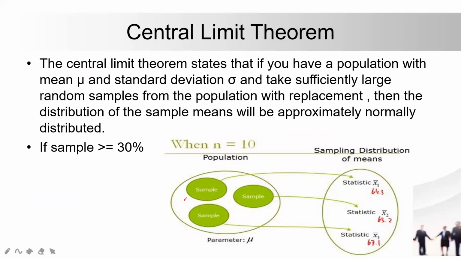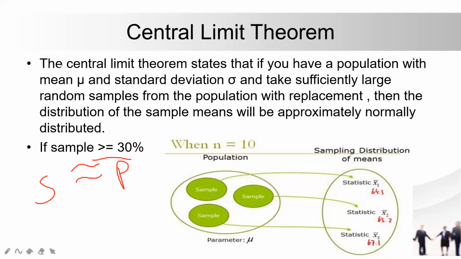Central limit theorem. When we talk about the central limit theorem, we have very simple statements. Whenever you're taking a sample higher than 30% of the complete population, you can say the mean of the sample will be somewhere equivalent, not exactly equivalent, but a little bit equivalent to the population. So the average of the population is a little bit equal to the sample.